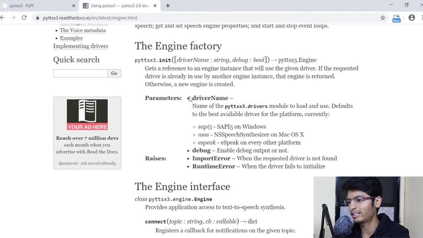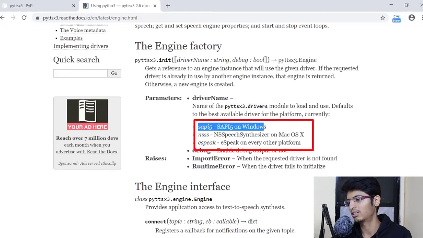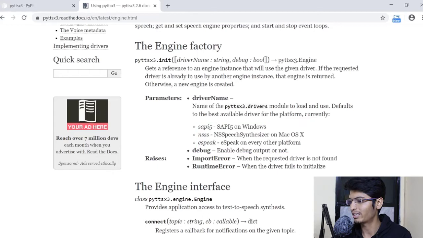Okay, so this is something called the engine factory. And one thing that is important, okay, so let's discuss it now. What is this engine factory? These are the engines that will help us to convert text to speech, and we have various engines. So for Windows, we have this one. Okay, so this works absolutely fine on Windows. This one is just for Mac OS, and this works fine on every platform. So the engine that is used by this module by default is this one. So this is the driver that we will be using.